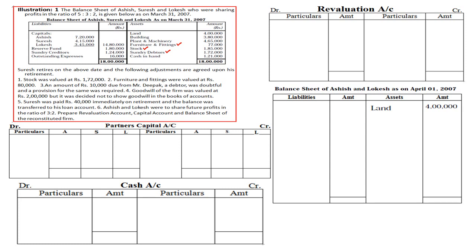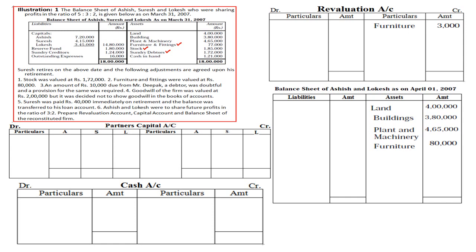Then building, there is no adjustment, so building will be written directly on the asset side of the balance sheet. Plant and machinery also has no adjustment, so directly it will be written as an asset. Land, building, and plant and machinery have no adjustment, directly written on the asset side. Then when you talk about the furniture, we have an adjustment. Furniture valued at 80,000. So book value is 77,000, now it is 80,000. So the revised value 80,000 we will take. But compared to 77,000, the incremental change is 3,000. That will be recorded on the revaluation account credit side, that is furniture 3,000. Clear?